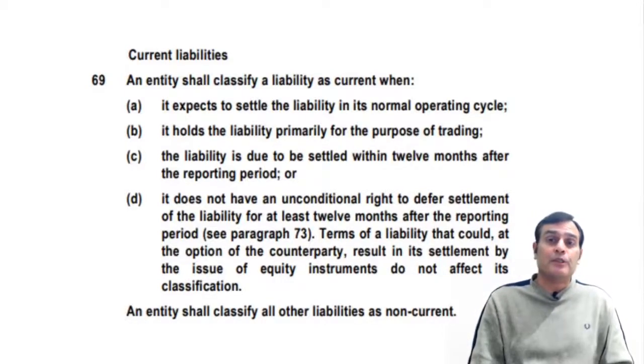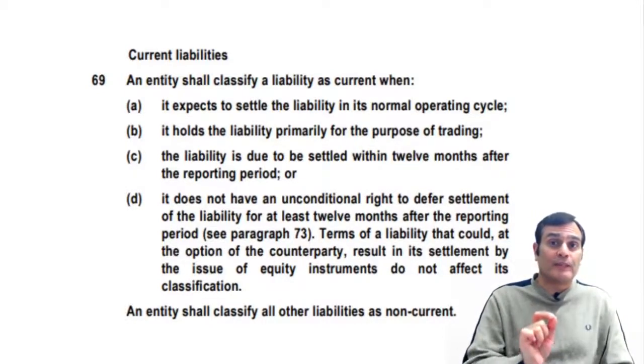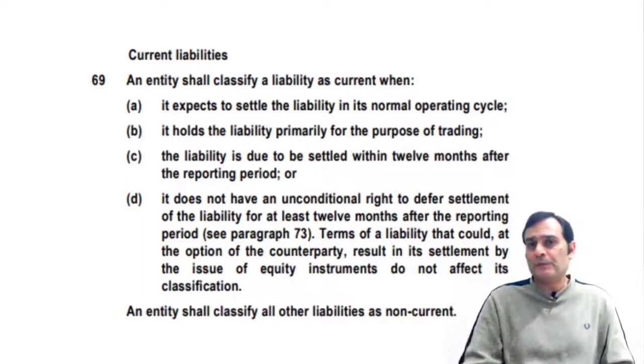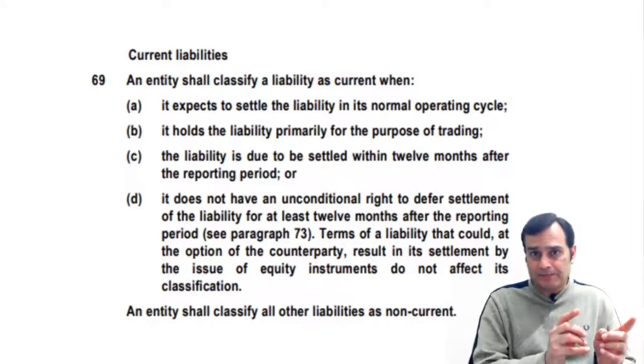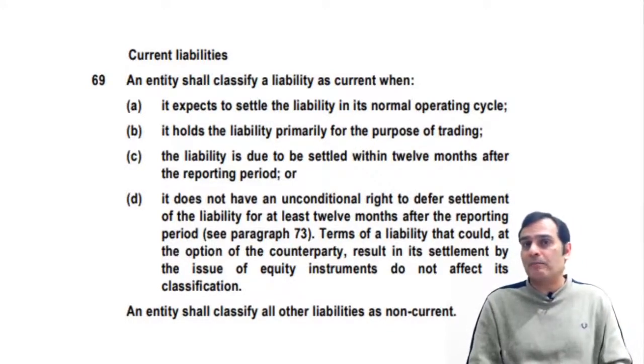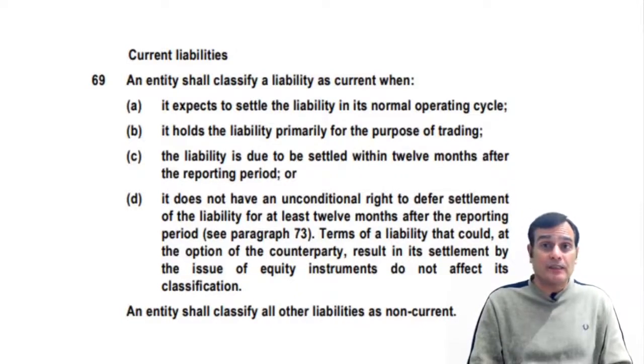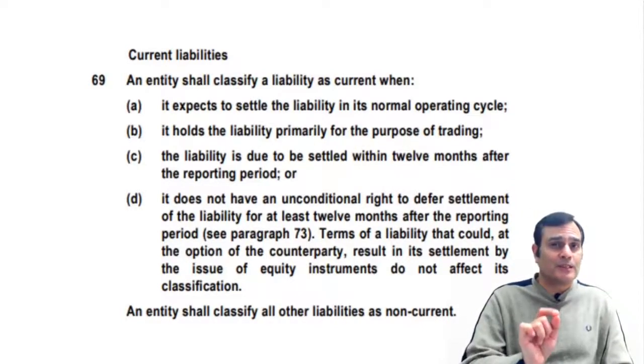And at the same time, you do not have an unconditional right to defer the payment. So when you are looking at para number 66C, you should look into the commercial reality. And when you are looking at para number 69C, you must also dig into 69D.